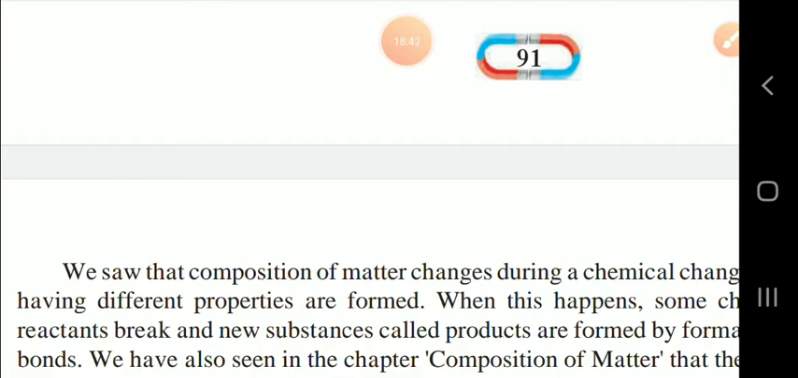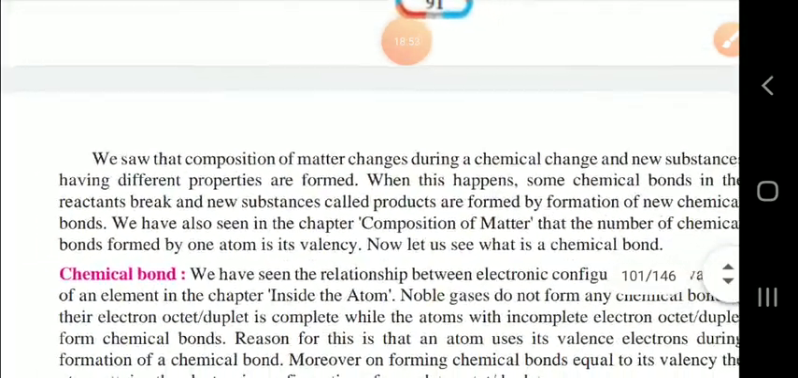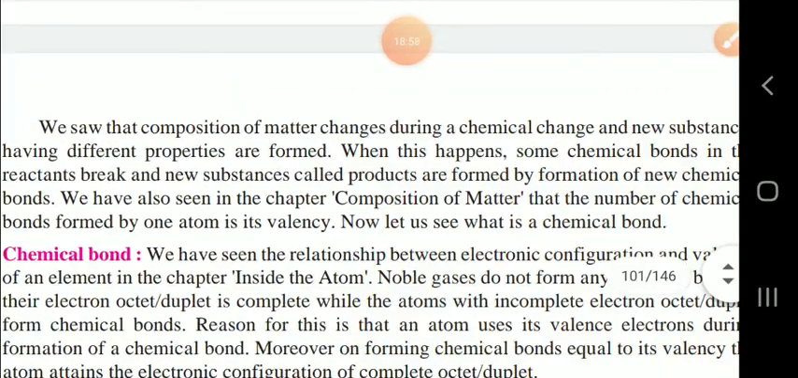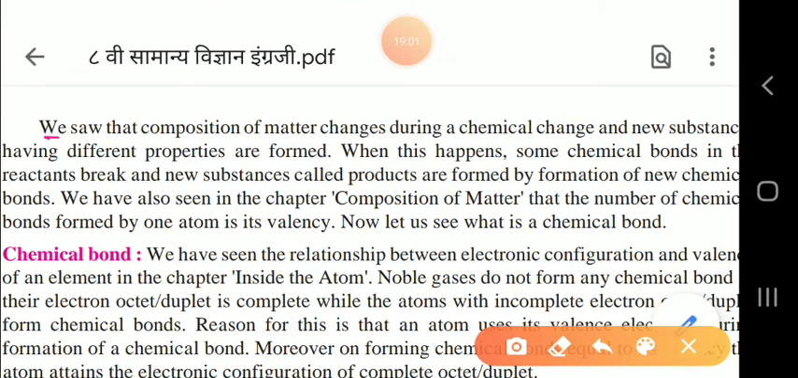Again we will see here, children, that we have seen the composition of matter changing during a chemical change. In this paragraph we will see this line: the composition of matter during a chemical change changes and forms a new substance. That new substance has entirely different properties.